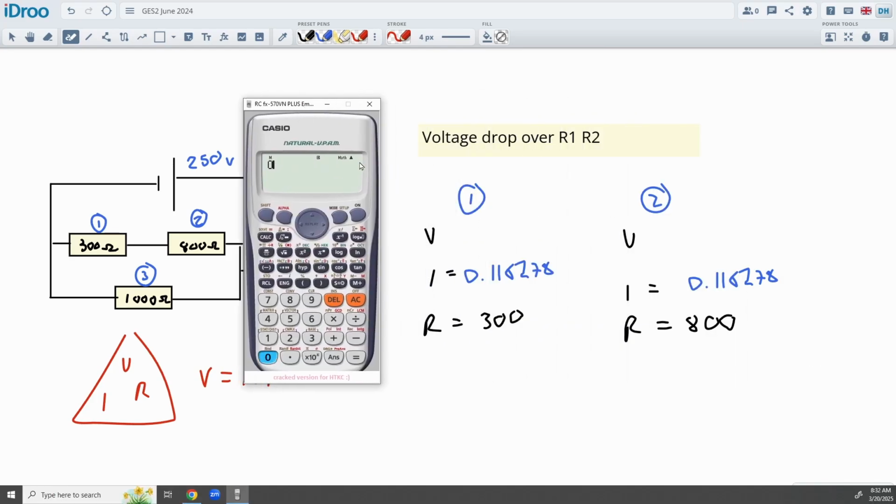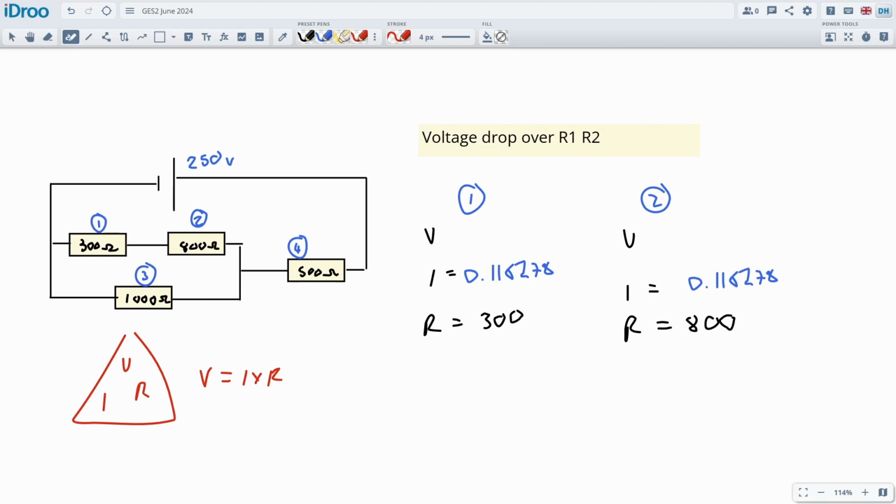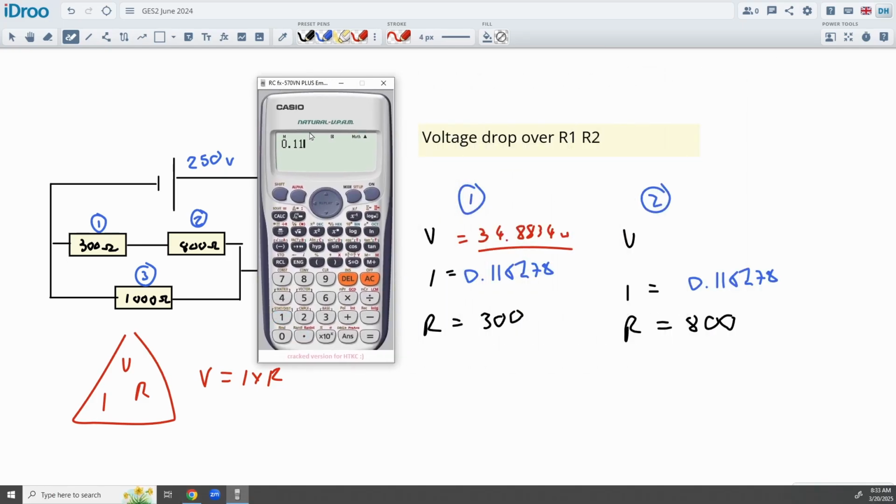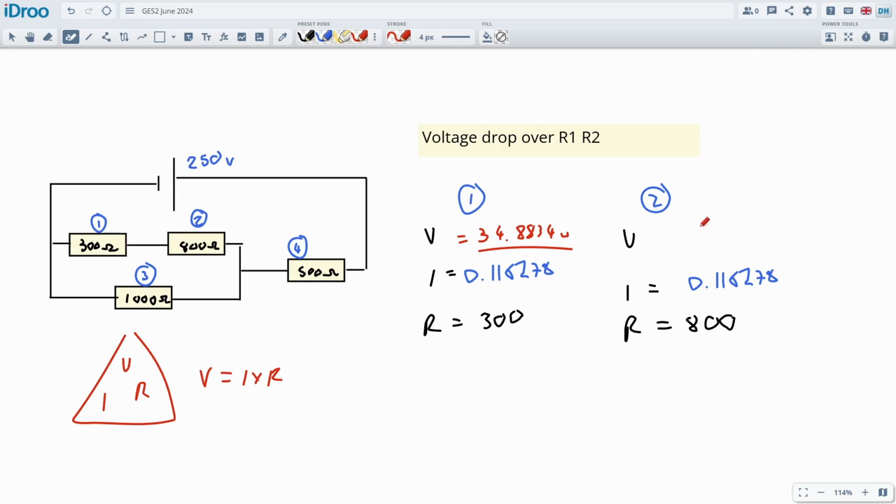Let's see. 0.116278 times 300 is 34 volts. So this first one here has 34.883 volts, or that kind of voltage drop or potential difference across it. And the other one is 0.116278 times 800, and we get 93 volt drop. This is a 93.0224 volt drop. So this is the answer that we're looking for.